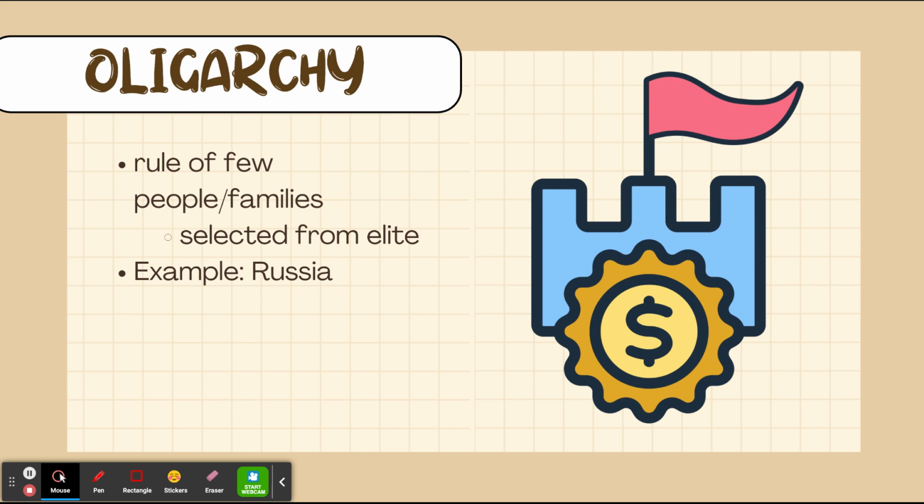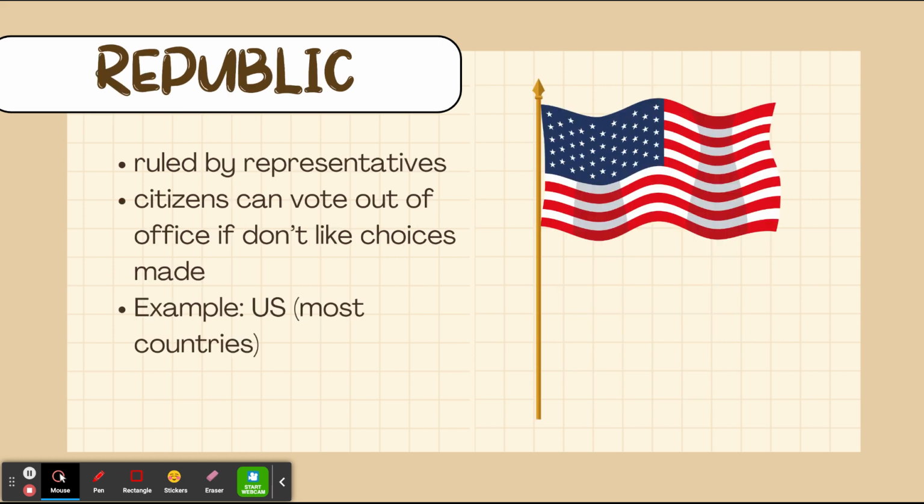An oligarchy and a dictatorship are kind of similar. However, instead of looking at the ultimate rule of one person, it's looking at the rule of a few people that are typically all from the elite class, meaning the upper class. Generally speaking, they are different families that have a lot of money within the society and come together to rule. An example of this would be in modern day Russia.